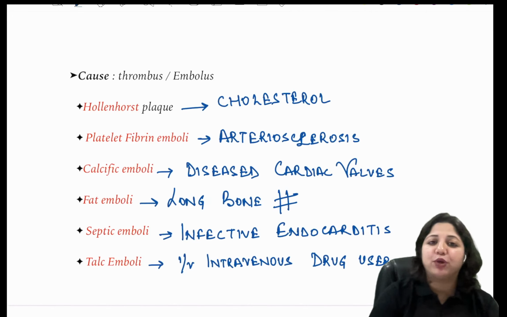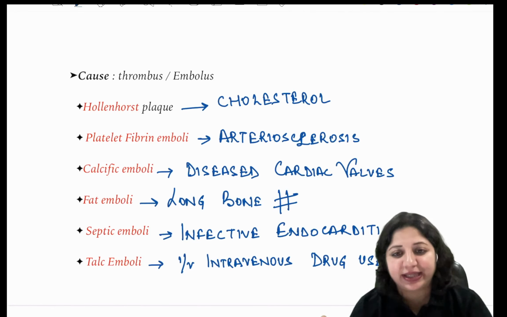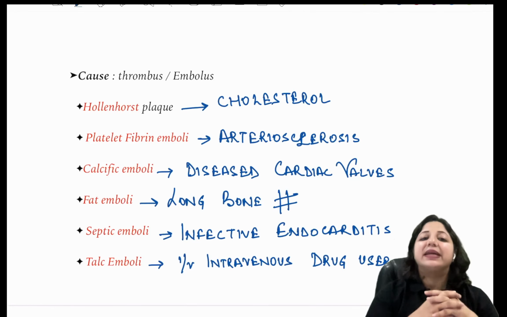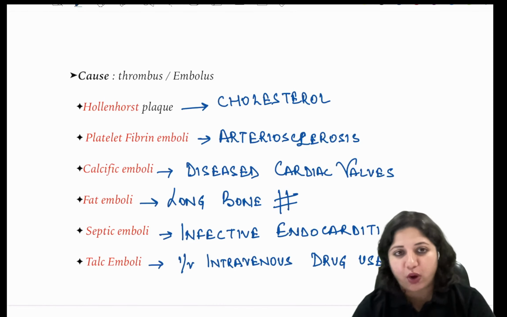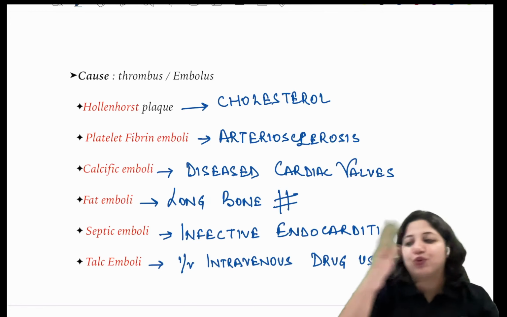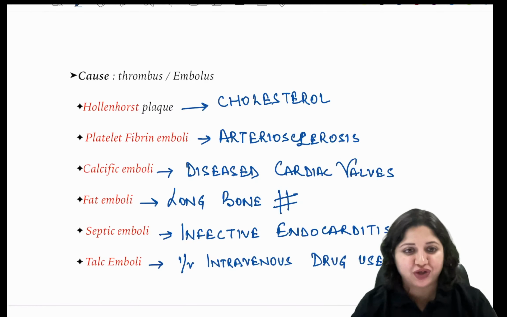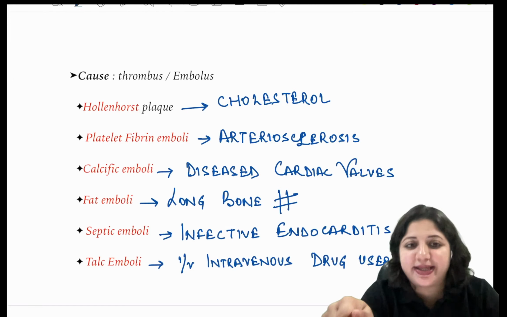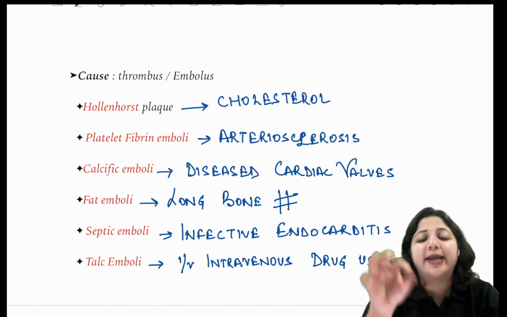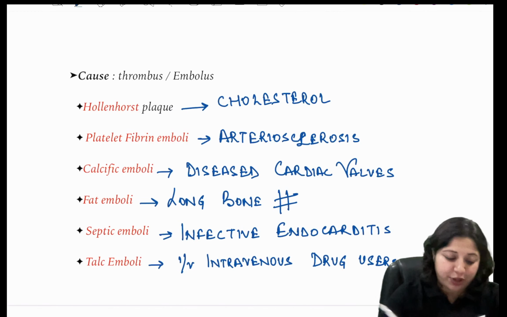Platelet fibrin emboli, the source is arteriosclerosis. Calcific emboli, the source is diseased cardiac valves. Fat emboli, the source is long bone fractures. Septic emboli, the source is infective endocarditis, and talc emboli, the source is intravenous drug users.